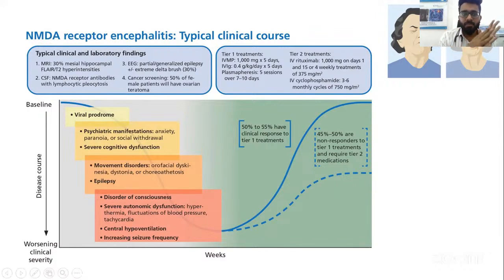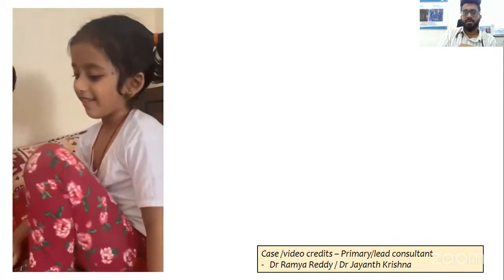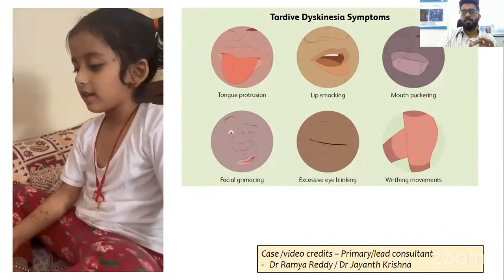On the right side, if you see, movement disorder in NMDA can have a very florid orofacial dyskinesia. So orofacial dyskinesia is like mouth puckering, tongue thrusting, or twisting postures of your face and facial angle of mouth. So all these can happen in the orofacial dyskinesia spectrum. So a very characteristic feature of NMDA receptor encephalitis. So this child also has this tongue protruding type of movement disorder.